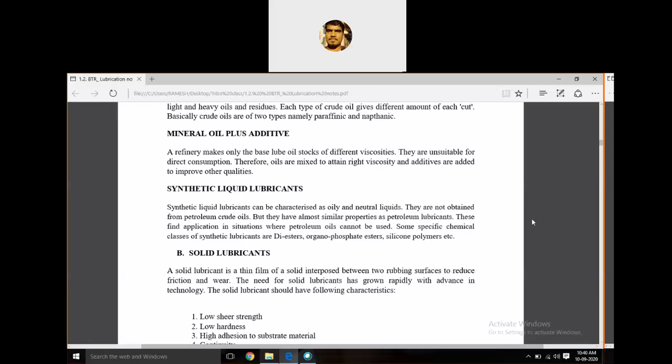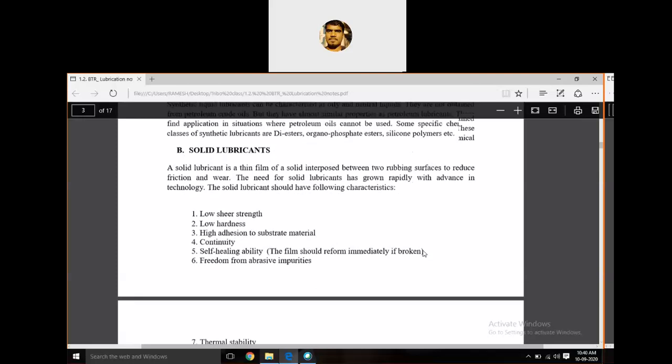Even water can be used as a lubricant, but not pure water. Along with the water, we have to add some additives, because if you use water directly as a lubricant, of course it will avoid the friction, but it causes corrosion or rust. So we have to add some additives.